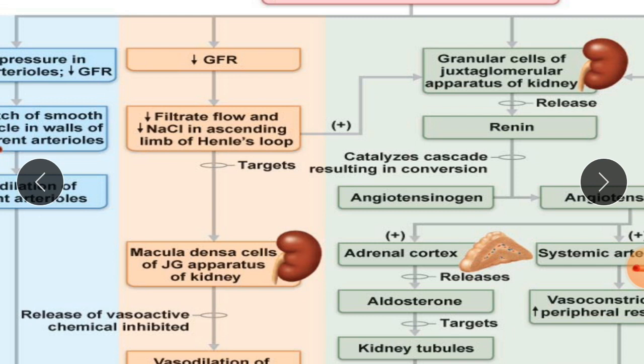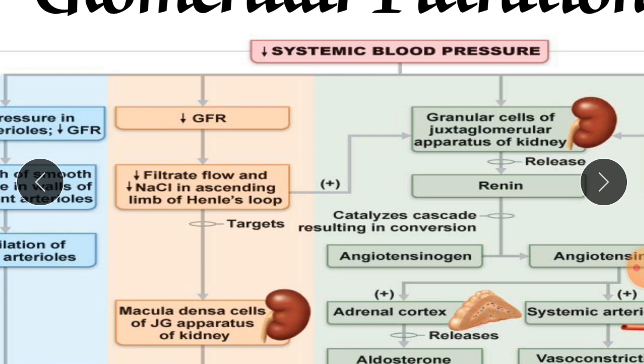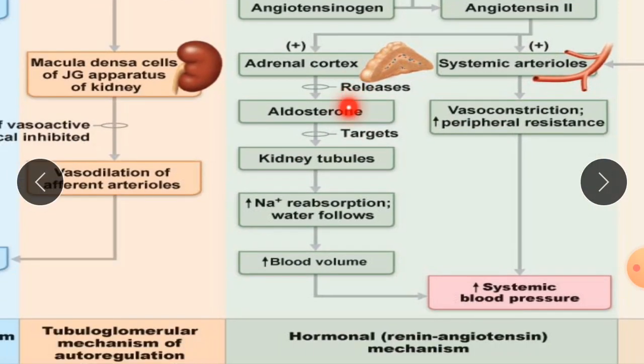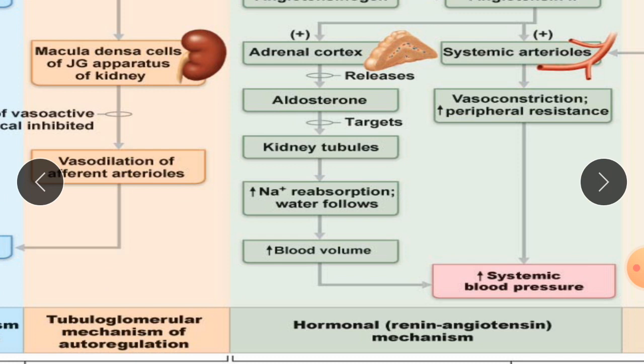The ultimate effect is a decrease in the filtration flow, and also a decrease in sodium chloride in the ascending limb of Henle. So in this fashion it will also decrease the filtration rate. If you see the next point, this is the summary of filtration rate, how every aspect of our body affects our glomerular filtration rate, that we are discussing here.